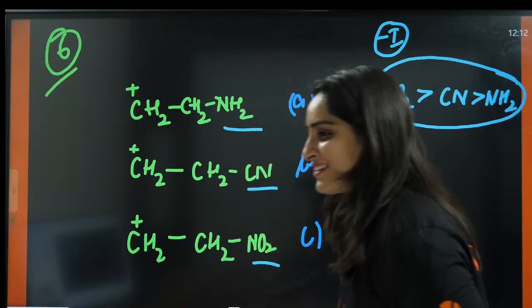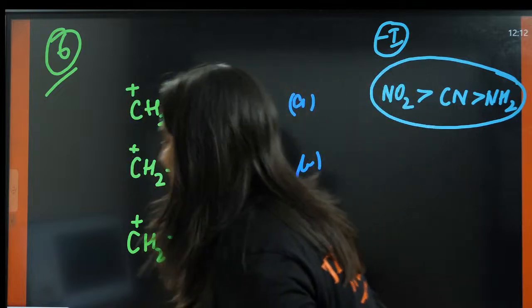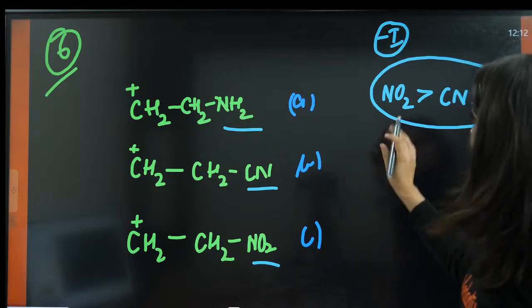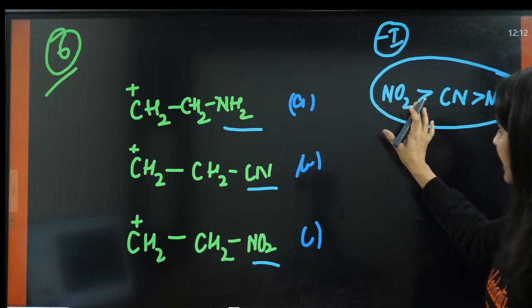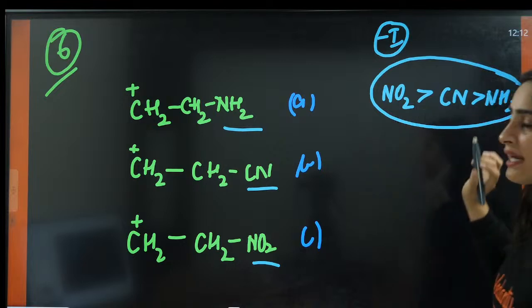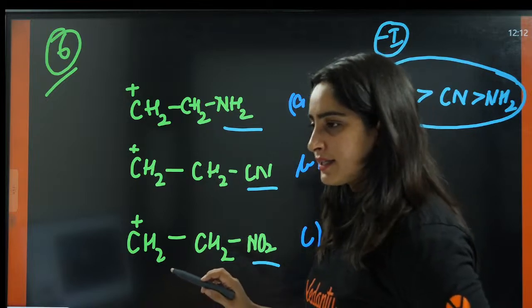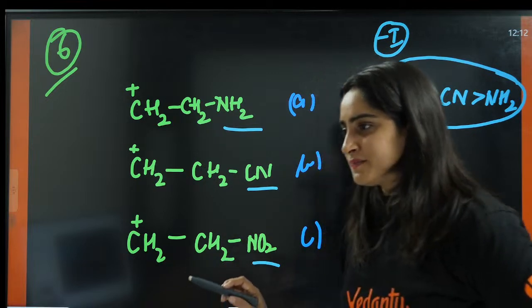Okay. So guys, now the minus I effect here, the order of minus I effect is NO2, CN and NH2. Right, so I will see after 10 minutes how many lights are there.